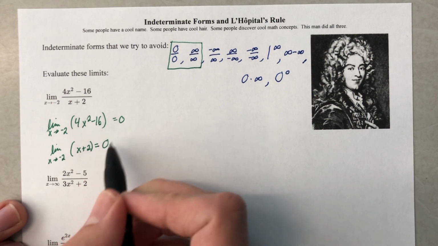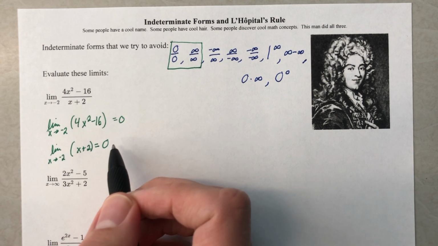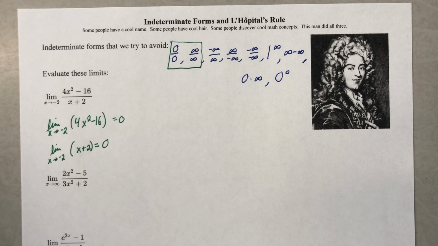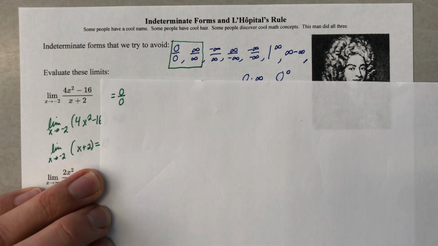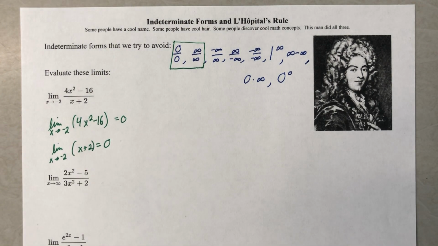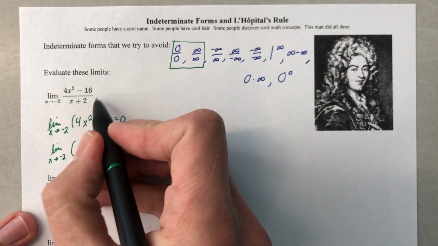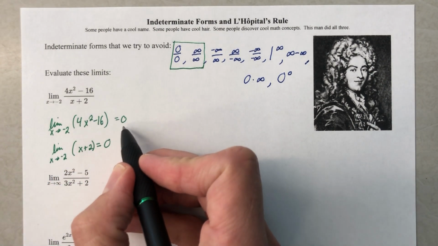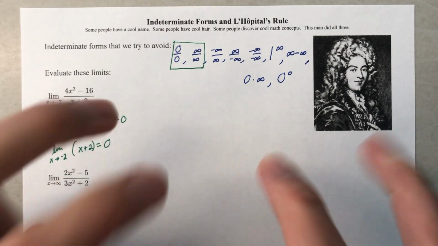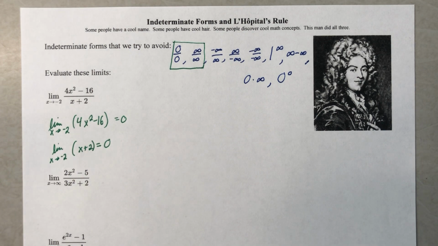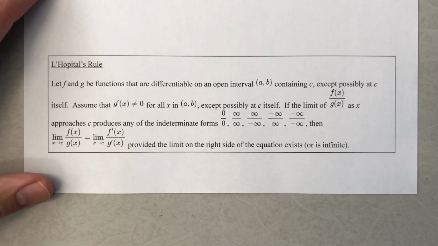Now, I know every bit of this could have happened in your head, but here's what we're not going to do. We are not, I repeat, not going to ever say that this equals 0 over 0. That is not true. Nothing equals 0 over 0 because we don't know what it is. What we just did was explain to the person who's grading our paper that we know that we end up with 0 over 0, but we never said it equals 0 over 0 because that's not a thing. Because it equals, notice the little quotes, 0 over 0, but not really, we have to use L'Hopital's rule. It's wordy, bear with me.